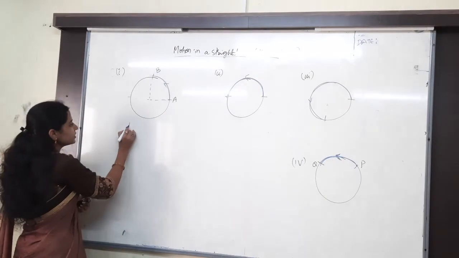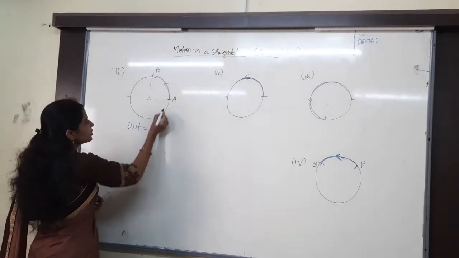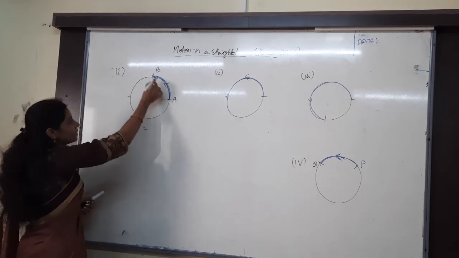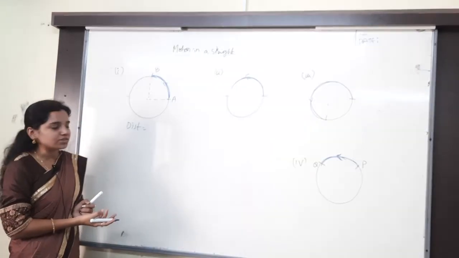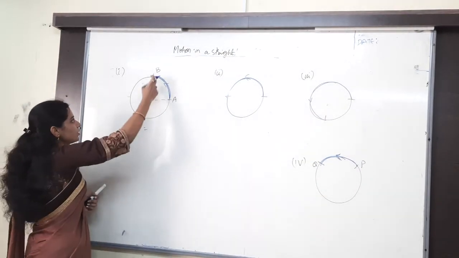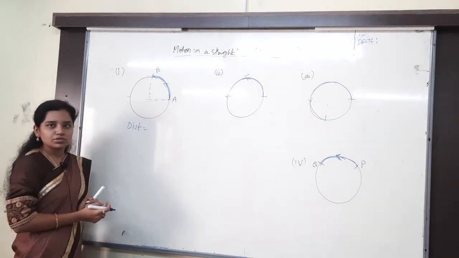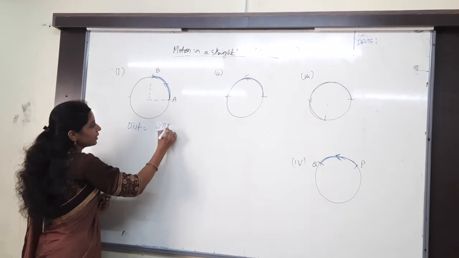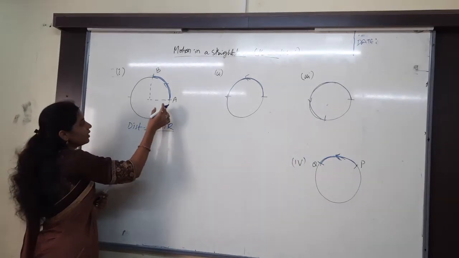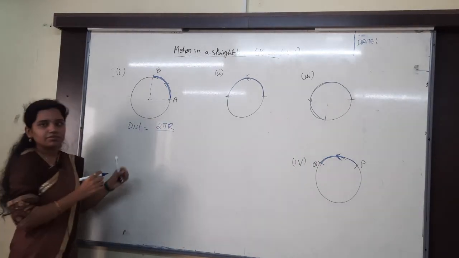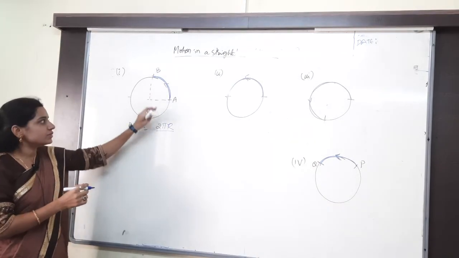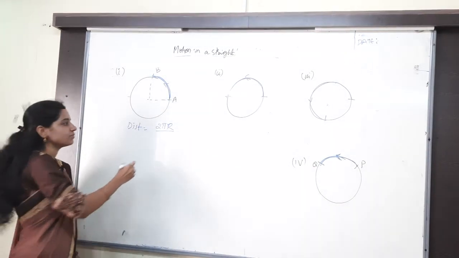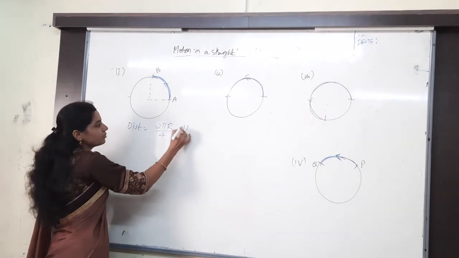So the distance, from A to B it is moving. What is this path length? That path length gives you what? Distance, of course. What is the total path length? Total path length is 2 pi r, divided by how much part is there? It is 1/4 of the part. See, total 4 quarters will be there, and 1 quarter we have to take, nothing but 1/4. Then that will be how much here?